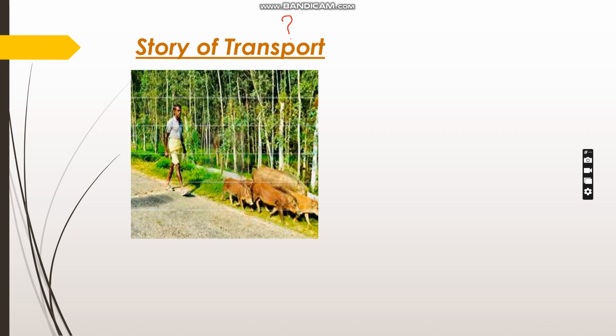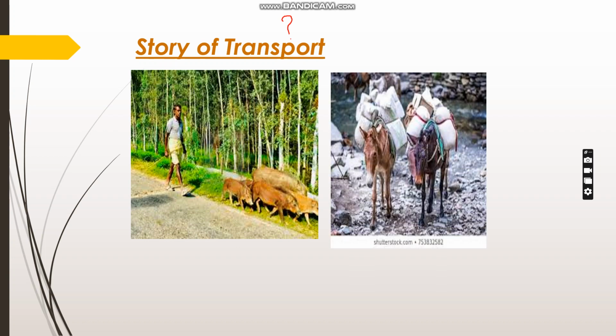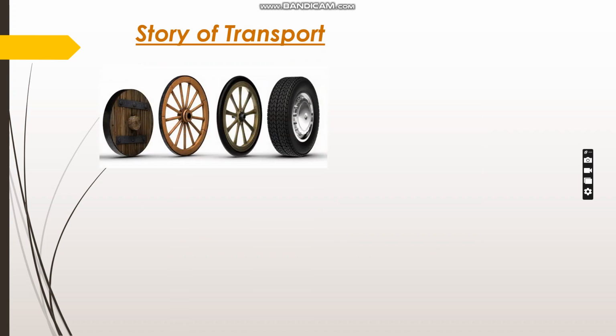Now, what is the story of transport? How has transport evolved in the years? So, let us see. First, in the olden times, people used animals to go from one place to other place. They used animals to load their things, their goods. Then, evolution came further and wheel was invented. So, first of all, wheel looked like this. Then, when it further evolved, it looked like this. Then, it looked like this. And today we see this type of wheel. You have this type of wheel in your cars or scooties and the vehicle you use.